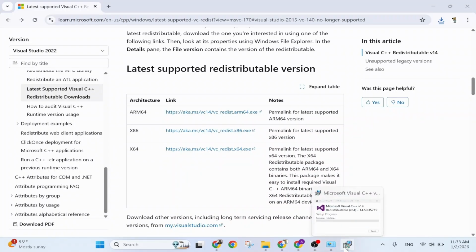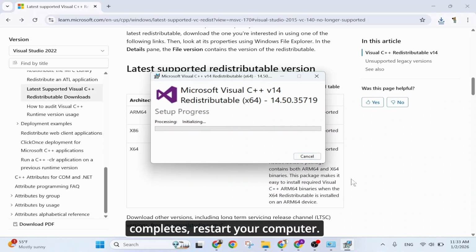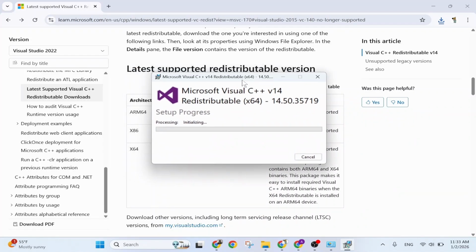Step 6. Restart your computer. After installation completes, restart your computer. This ensures all changes take effect properly.